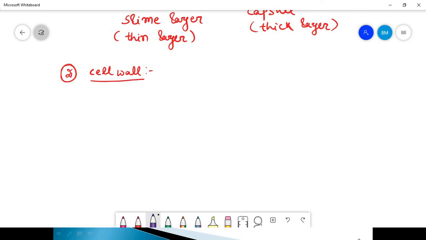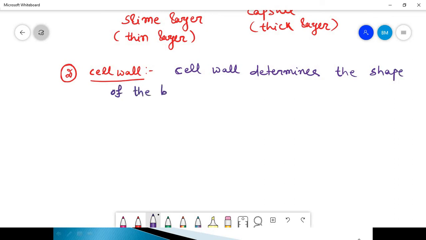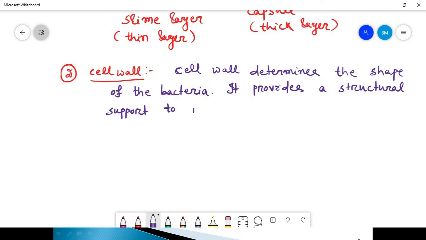The cell wall determines the shape of the bacteria, which is a prokaryote, and it provides structural support to prevent the bacterium from bursting and collapsing.